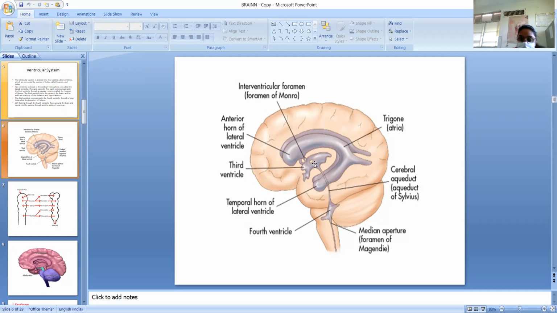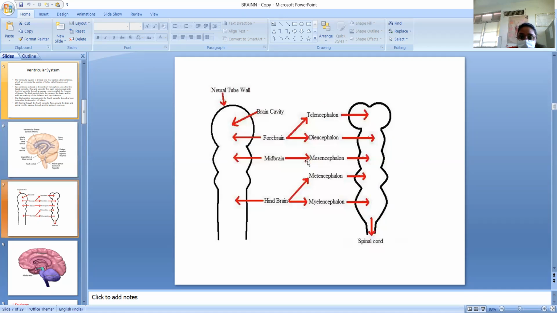The third ventricle and the lateral ventricle are connected by the interventricular foramen, which we also call the foramen of Monro.